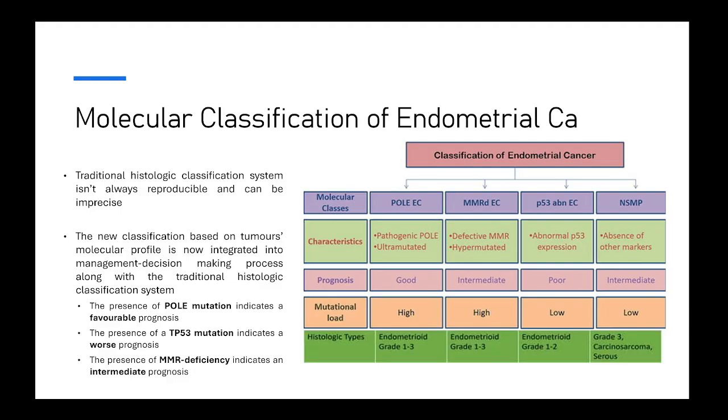So what we have found is that endometrial carcinomas that show a POLE mutation have a favorable prognosis. Those that show a TP53 mutation have a worse prognosis, and these usually end up being the serous and the clear cell type 2. So that really correlates with that subcategory in terms of prognosis and behavior. And then the tumors that show MMR deficiency have an intermediate prognosis. The tumors that show none of these are classified into the no specific molecular profile group and also have an intermediate prognosis.